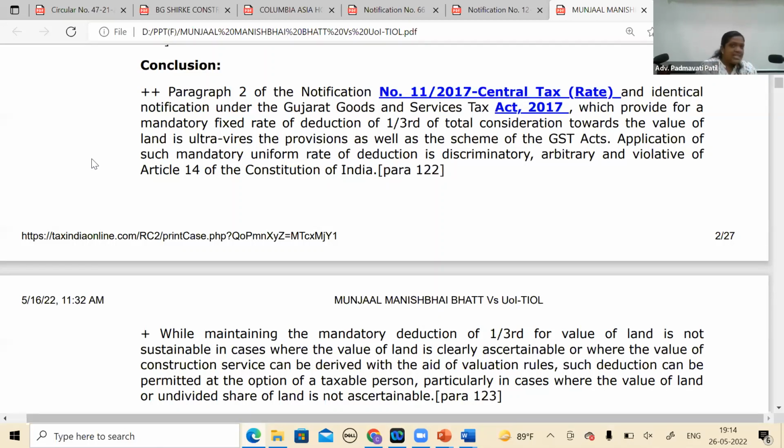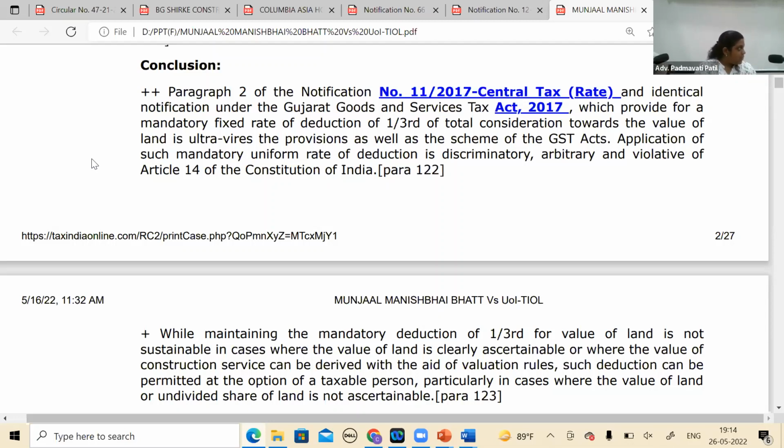Judgment is silent on this part. They have not taken it. Why didn't they? Very rightly so, because that was not an issue before them. Their simple logic is, I have both values, I will take both values. Go to section 15, price actually paid or payable. It is there with me. Why are you telling me 1/3?